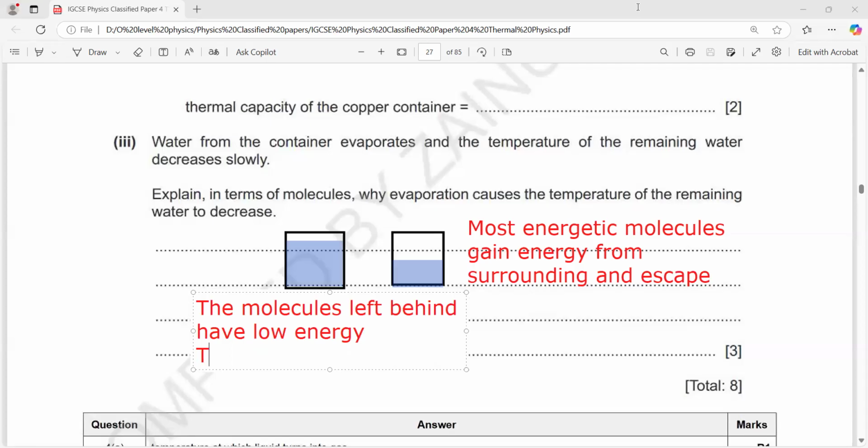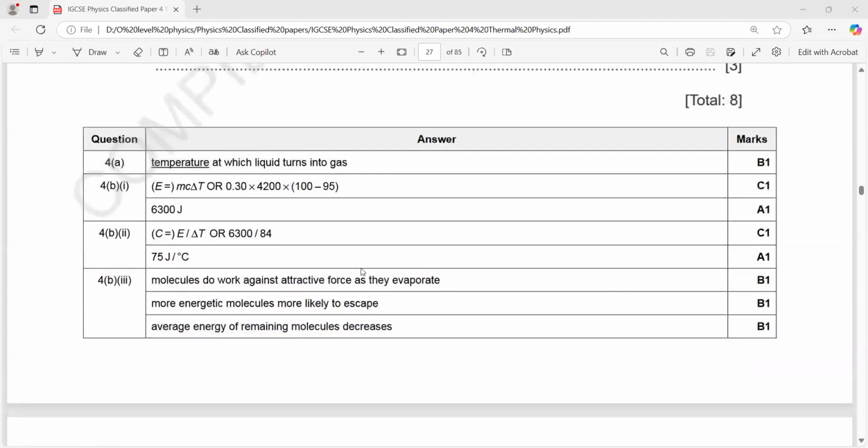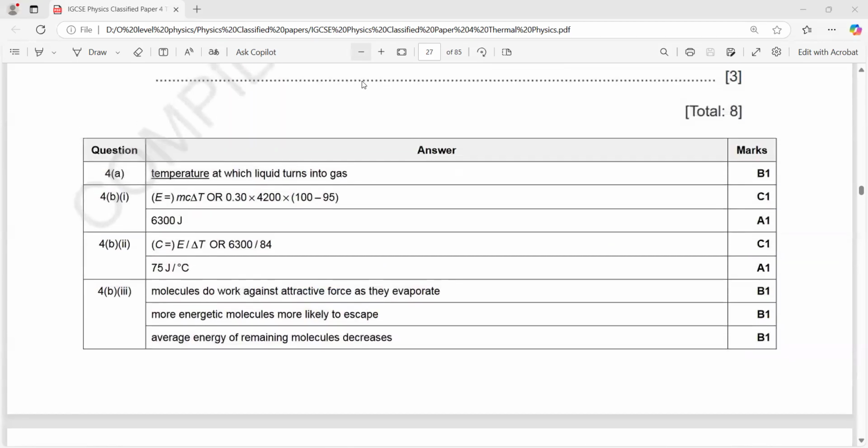See the distribution of the marks. For every structured question, there are answers. So one mark for mentioning what? Molecules overcome the attractive force and evaporate, like they break the force of attraction. The most energetic molecules escape, and the molecules which are left behind will have low energy. Clear? The energy of the particles will not increase, right? No, the remaining energy of the particles will decrease.